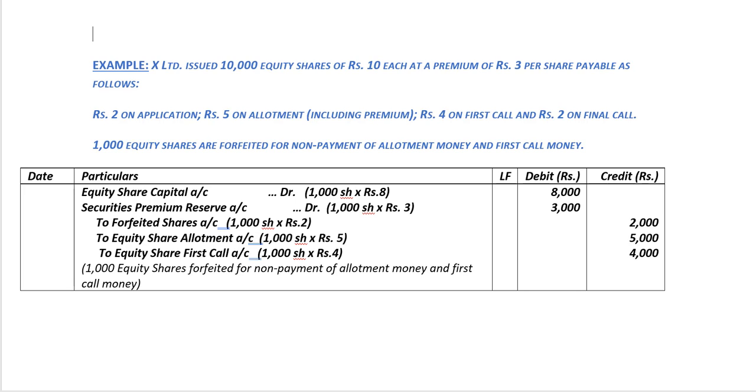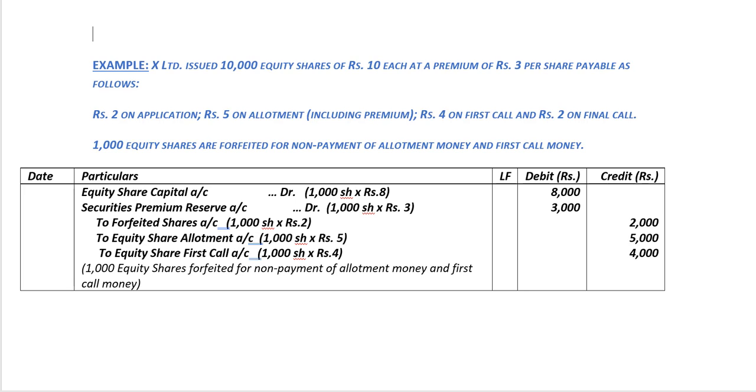The journal entry would be, we need to debit equity share capital account with the amount called up less premium multiplied by the number of shares forfeited, which in this case is 1,000 shares multiplied by rupees 8 per share, 8,000 rupees. We also need to debit securities premium reserve account with the amount of premium which is due but not received, which is 3 rupees per share multiplied by 1,000 shares, totaling to rupees 3,000.